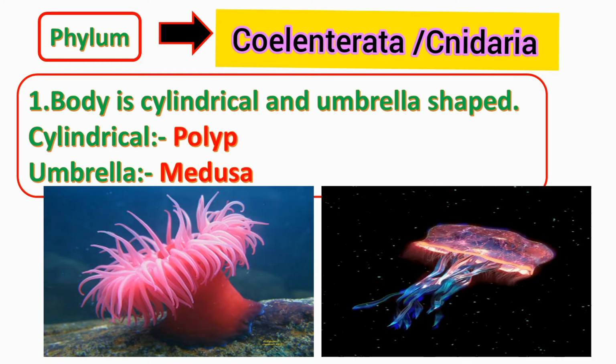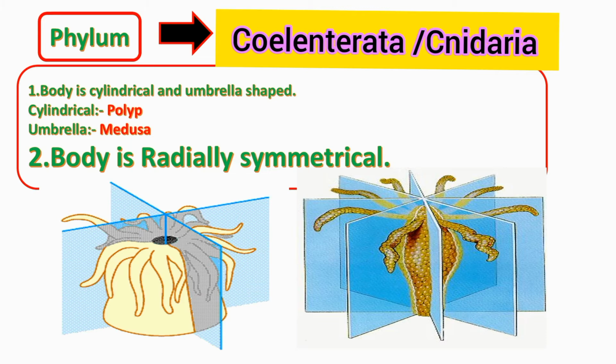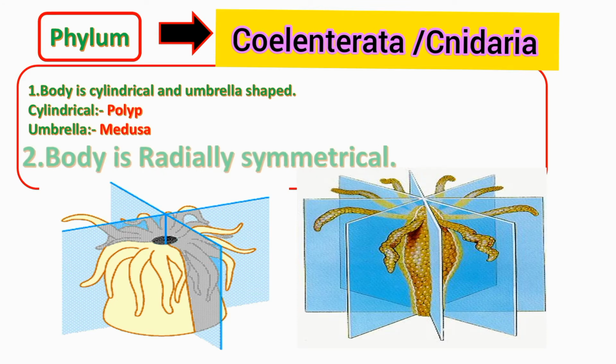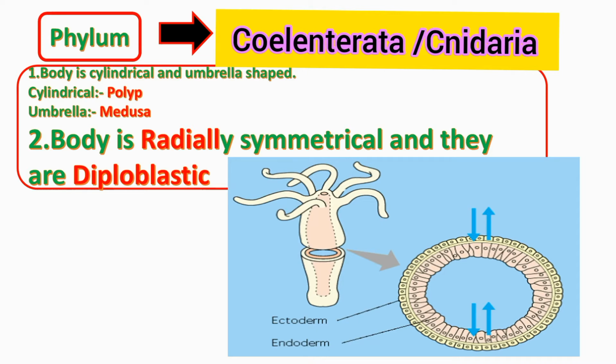Body is radially symmetrical, means through different planes of their body we can get two equal halves, and they are diploblastic, that is with two germ layers, endoderm and ectoderm.